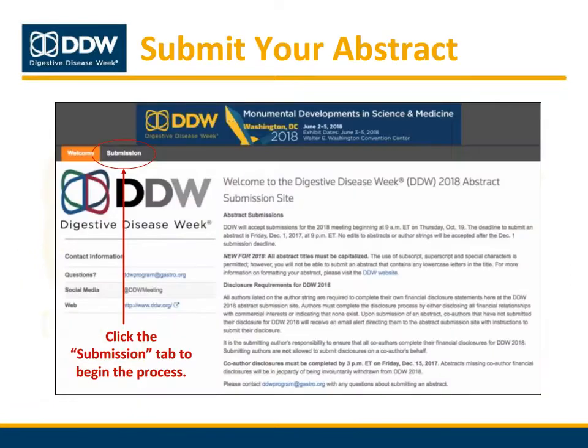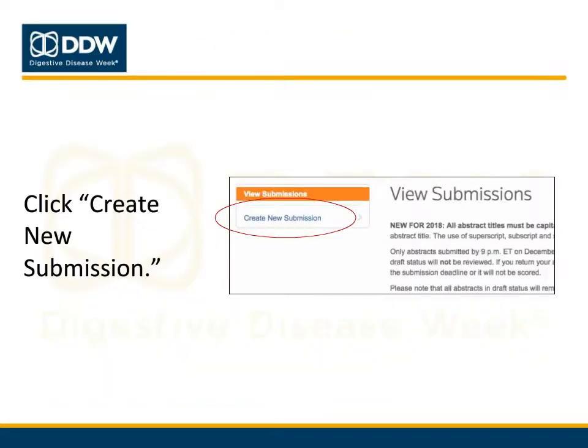Eastern. After you've updated your account information and you're ready to submit your abstract, click the Submission tab in the top right corner to get started. Please be sure to disable any pop-up blockers in your browser before you begin. On the submission page, click the Create New Submission link. There are 5 steps to submitting an abstract, and we'll now walk through each one.